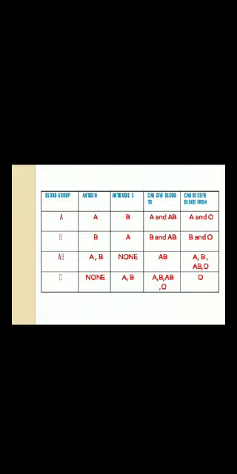So, O is called a universal donor. They don't have an antigen, they have only antibody. They can give blood to any blood group person, but can receive only O blood group. So, this is the picture showing the antigen and the antibody. So, A blood group, as you can see, has an A antigen, anti-B antibody, and B blood group has a B antigen, anti-A antibody. AB, they have AB antigen, no antibodies, and O, they don't have an antigen, and they have only anti-A and anti-B antibodies.